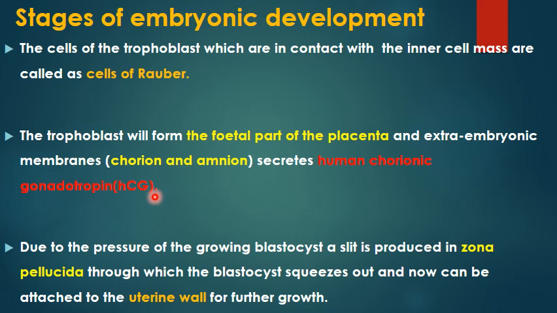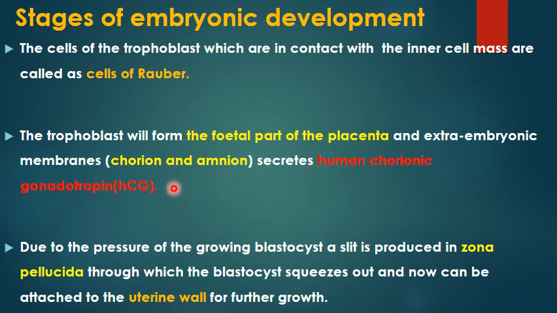Now what is the function of this hormone? We'll talk about it later, but here, normally if fertilization does not occur, the corpus luteum degenerates and as a result the levels of progesterone fall. But when fertilization occurs, the trophoblast is formed and the blastocyst gets implanted, the cells of the trophoblast secrete this hormone.